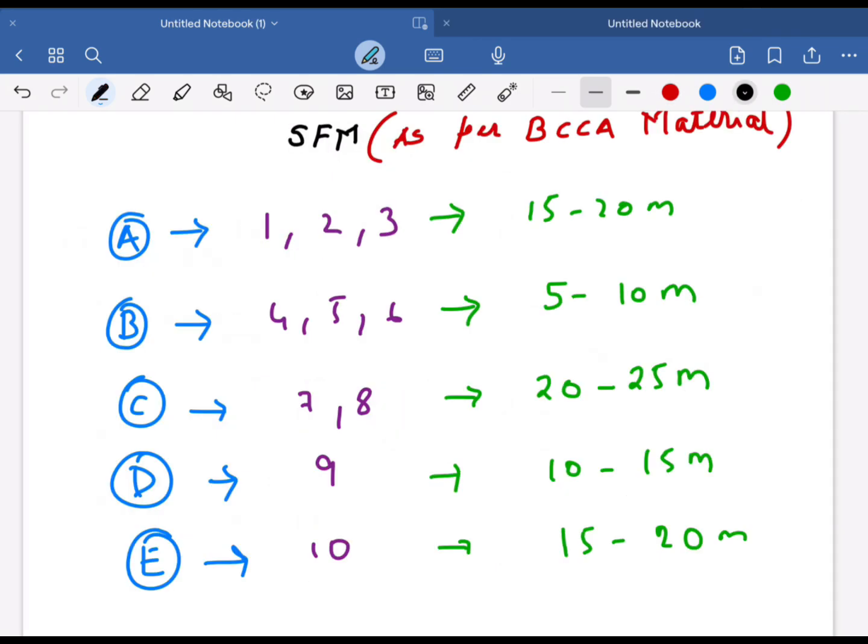Now let us know in what order we should study SFM. SFM consists of some easy and scoring chapters as well as some heavy chapters. So I would recommend you to go in this order. If you have started with a heavy chapter like portfolio management or forex or derivatives, after completing that chapter, go for an easy chapter like capital budgeting.